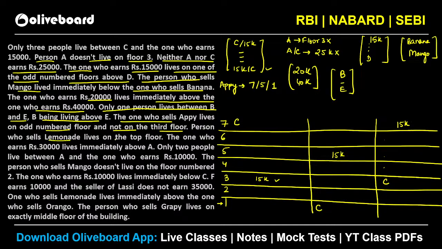Person who sells lemonade lives on the top floor. So you can see lemonade तो यहाँ पर है. So this is a fixed information here. That means 7 cannot be for appy, right? So this is fixed here. This is lemonade here. Okay? ये तो lemonade हो गया.